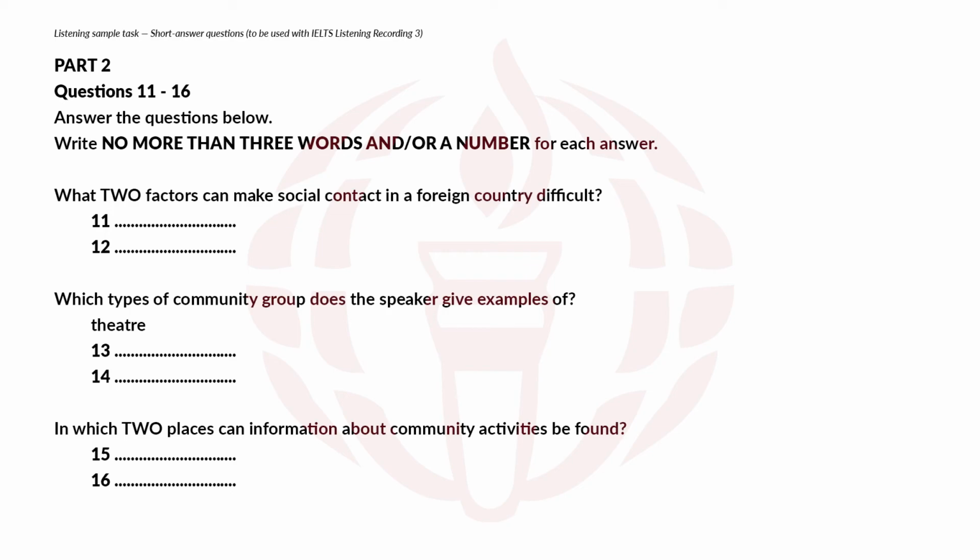If you're going to work in the UK, you will probably be living in private accommodation, so it won't be quite so easy to meet people. But there are still things that you can do to help yourself. First of all, you can get involved in activities in your local community. Join a group of some kind. For example, you'll probably find that there are theatre groups who might be looking for actors, set designers and so on. Or if you play an instrument, you could join music groups in your area. Or if you like the idea of finding out about local history, there'll be a group for that too.